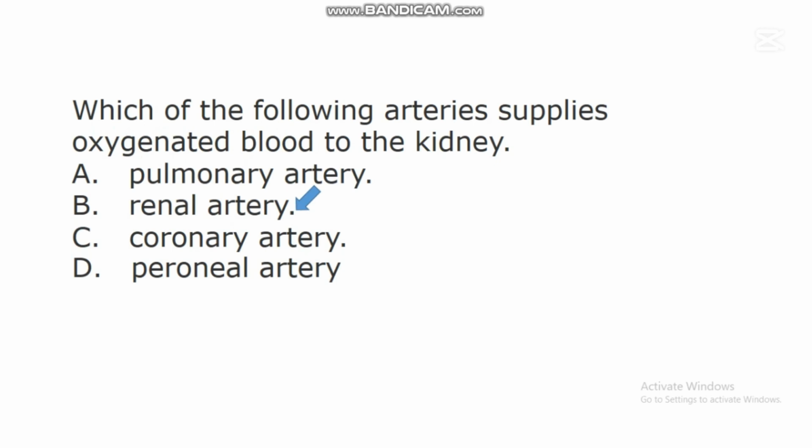Different organs and tissues in the body of an organism need blood. Different organs and tissues need the nutrients that are found in the blood. So kidney is one of the organs in the body that need the components of blood for it to function very effectively. So this artery that supplies oxygenated blood to the kidney is best described as renal artery.